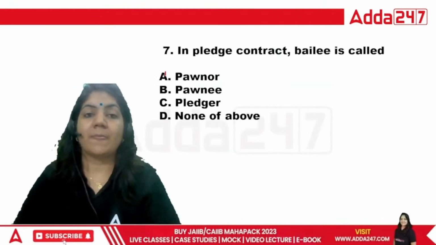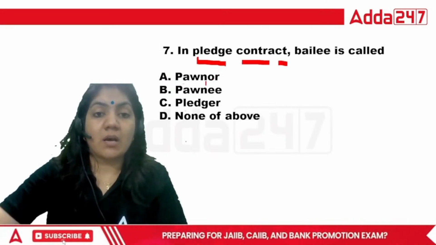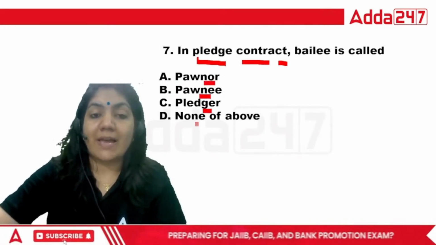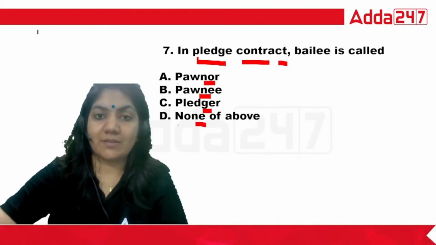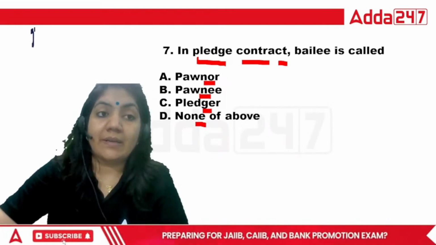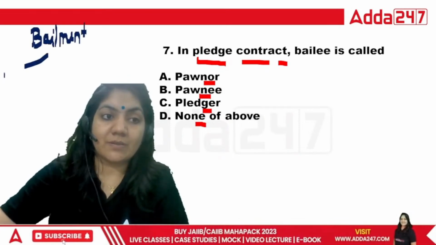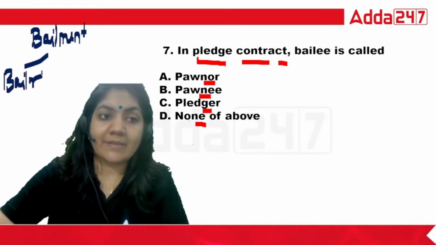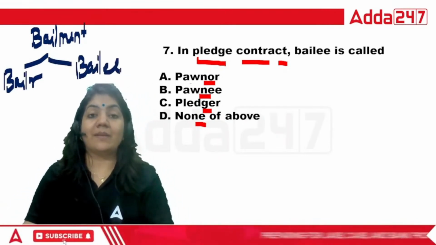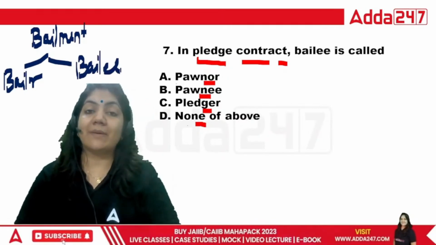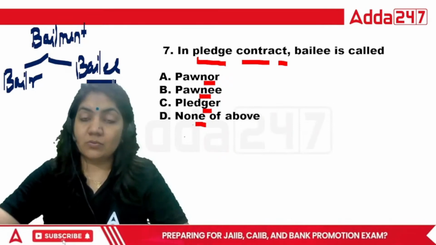Now the next one. In a pledge contract, the bailee is what? Pawnor, Pawnee, pleasure, and none of the above. Seventh one. So if I just show you this concept, in bailment, there are two parties. The first party is your bailor and the second party is your bailee, right? So bailor means the person who delivers the things and bailee is the one to whom we are delivering the goods.